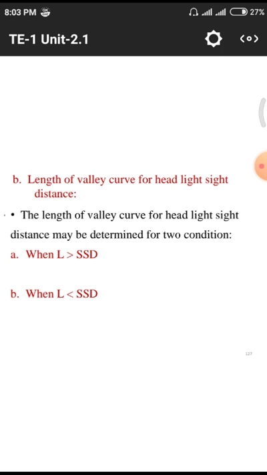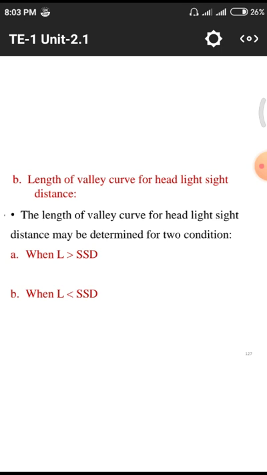That means there is no population living in the forest, so we do not have to provide current lines and other facilities to the forest areas, so we need to provide a particular amount of headlight sight distance. Normally on national highways and major district roads, we have a huge amount of daily vehicular traffic, and all the vehicles have headlights and also side lights, street lights and side lights, so we don't have to design the headlight sight distance for normal roads.